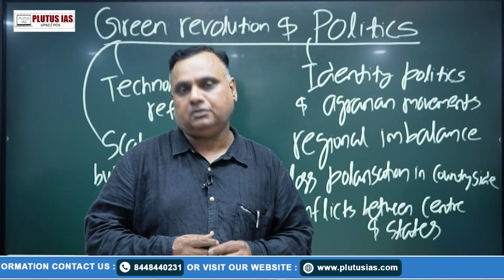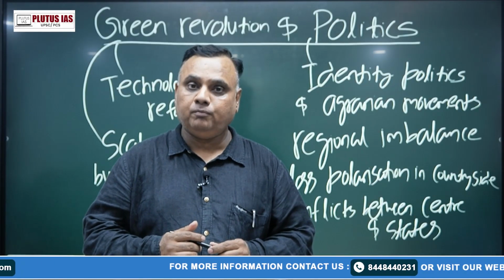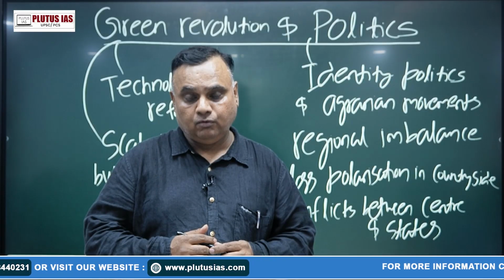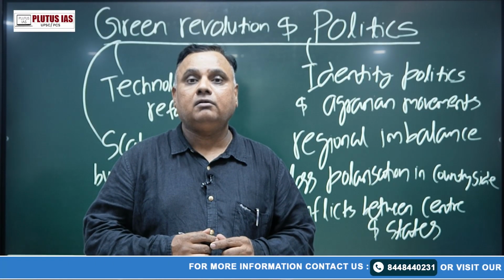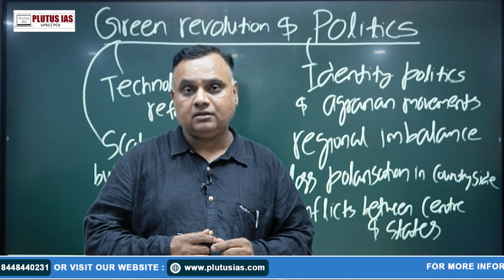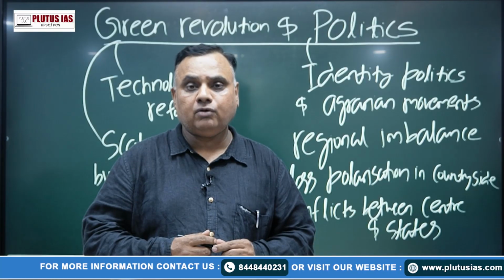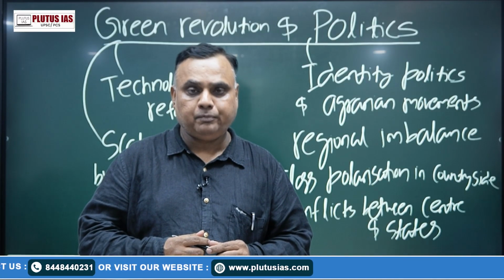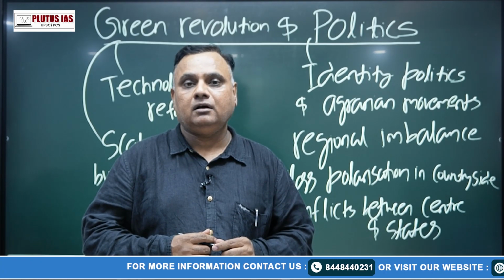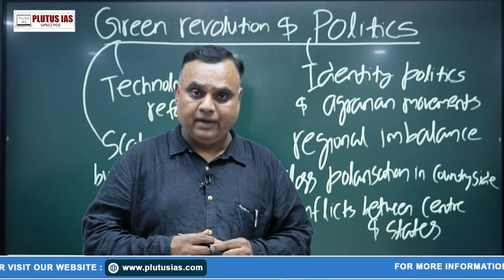So Green Revolution was basically a technological reform where the genetically modified high yielding variety was introduced, and there was huge public or government investment on irrigation, fertilizer, and mechanization of agriculture, so that India could become food self-sufficient, and that purpose was also served. But every concentration of resource had certain negative impact also.